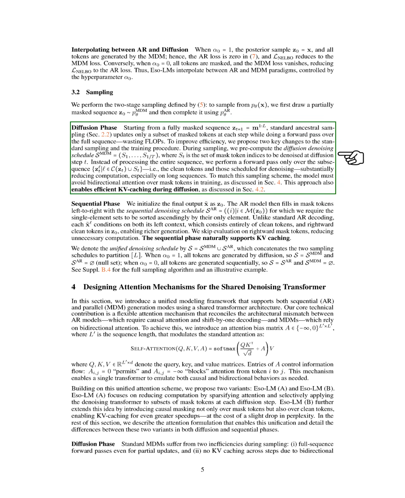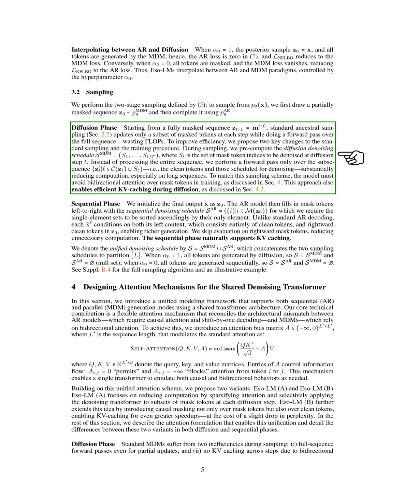Section Eso-LM-A. In this section, we introduce Eso-LM-A, which eliminates bidirectional attention over mask tokens in the denoising transformer during the diffusion phase. This change allows us to use a sampling schedule that speeds up inference.